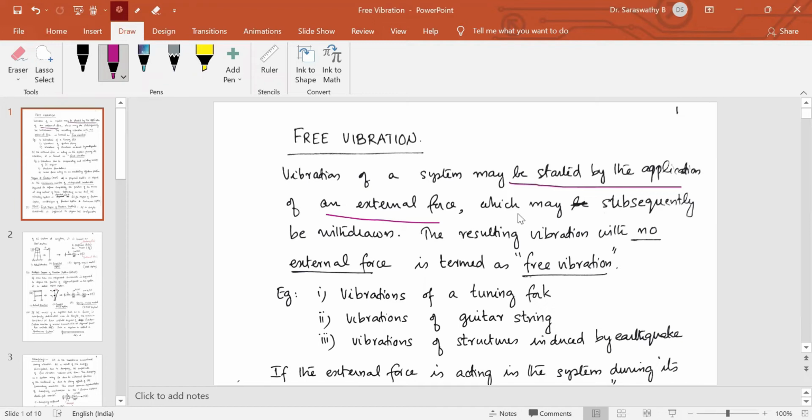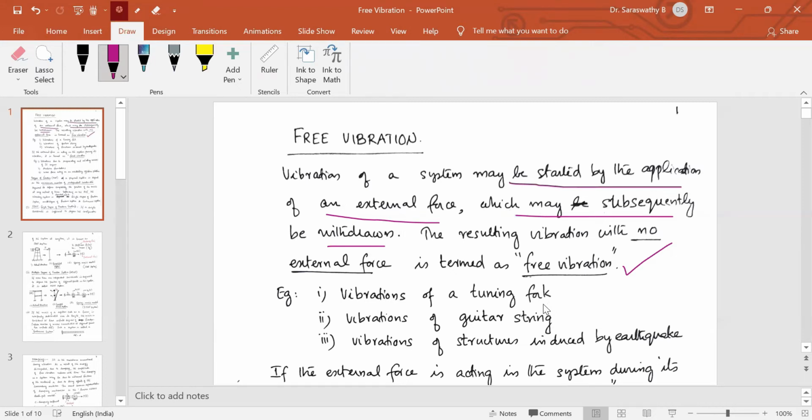And this vibration, which is produced due to some external disturbance, and that external force is subsequently withdrawn, the resulting vibration with no external force acting on it is termed as free vibration. Example, vibrations of a tuning fork.